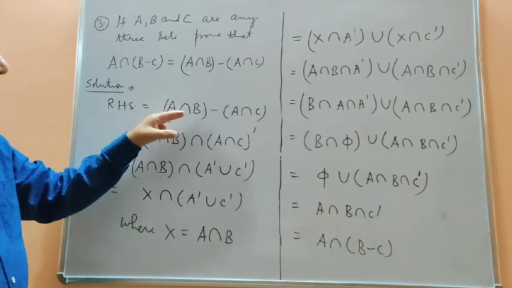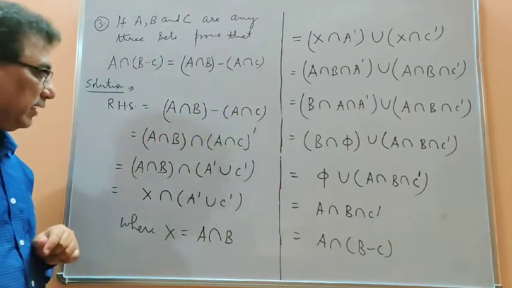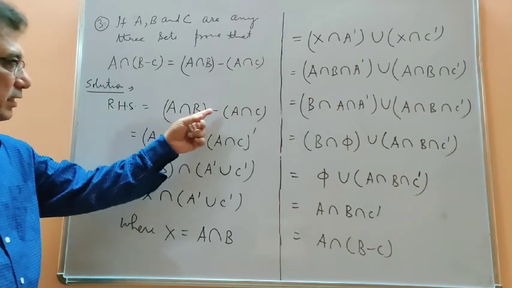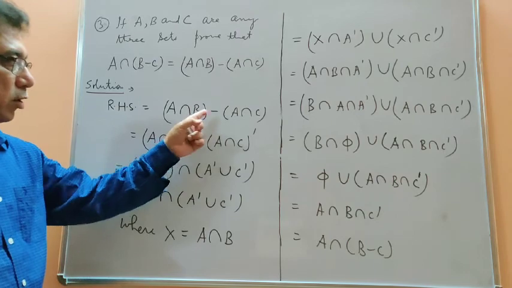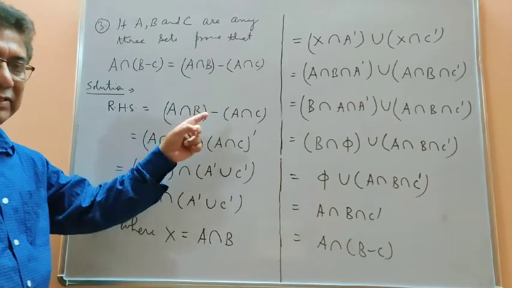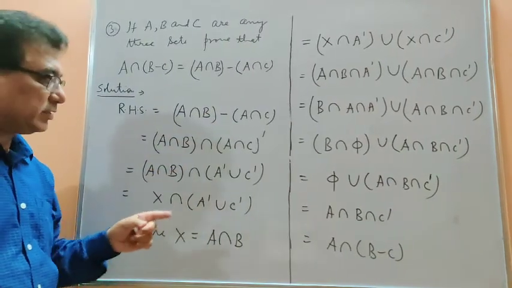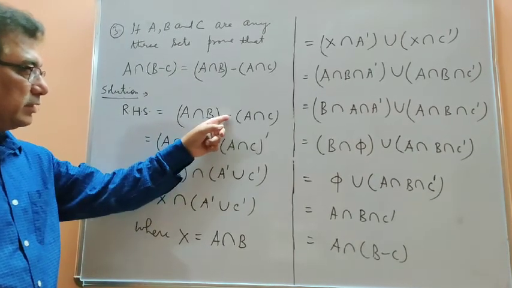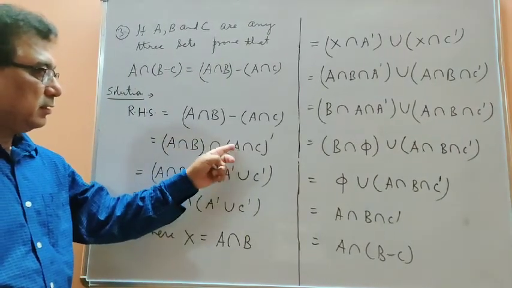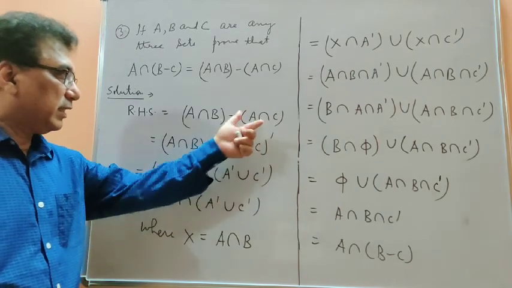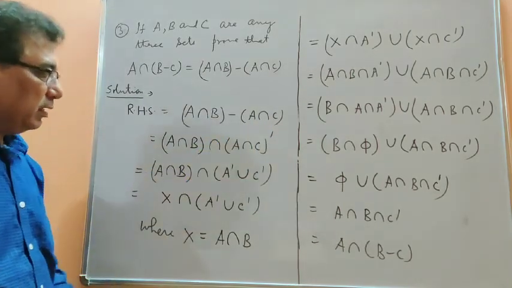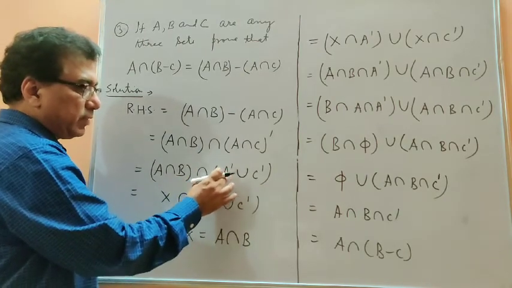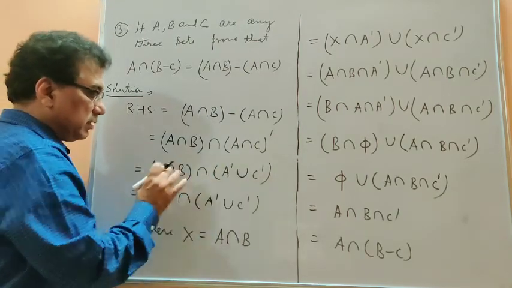So this is (A intersection B) minus (A intersection C). Then this is as it is, and then I have applied the law of difference, meaning A minus B is equal to A intersection B dash. By that reason I have put intersection in place of minus, and then complement on the next set, that is A intersection C. And after that we have to apply here De Morgan's law. So it is A dash union C dash.